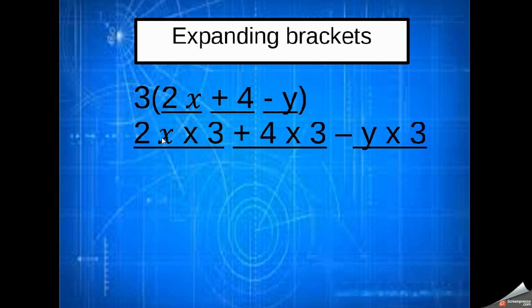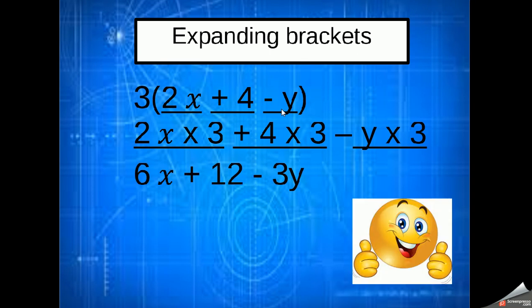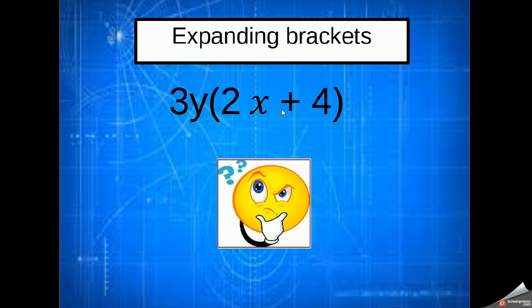We're going to have to do 2x times 3, because we're going to multiply this by 3. The positive 4 by 3, multiplying this one by 3, and then the minus y by 3, this variable here by 3. And that's going to give us the answer: 2x times 3 is 6x, 4 times 3 is 12, and then minus y times 3 is minus 3y.